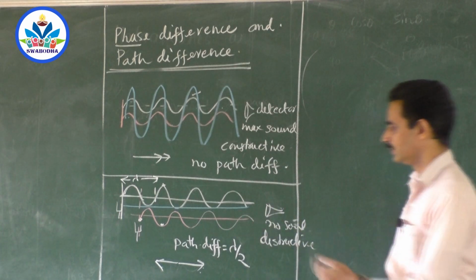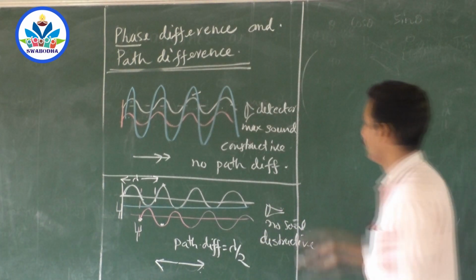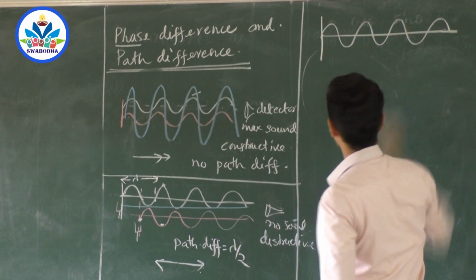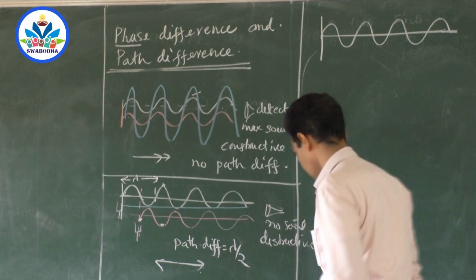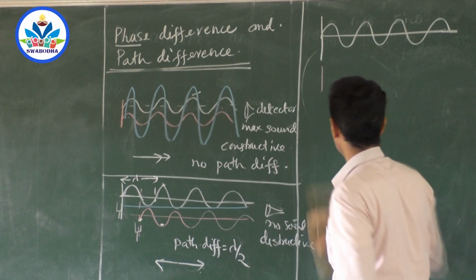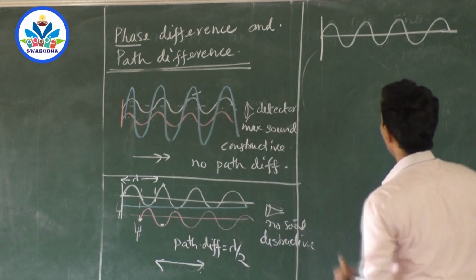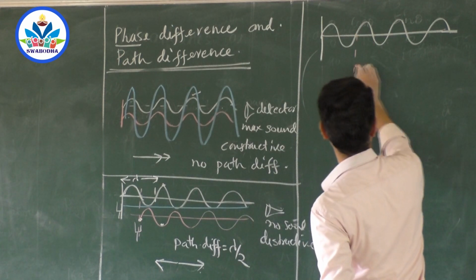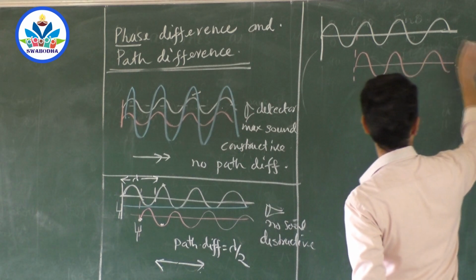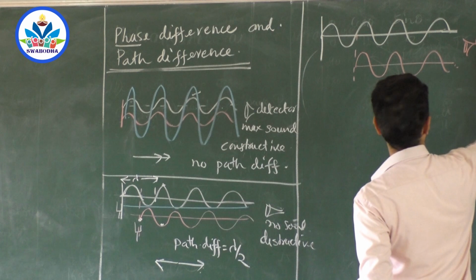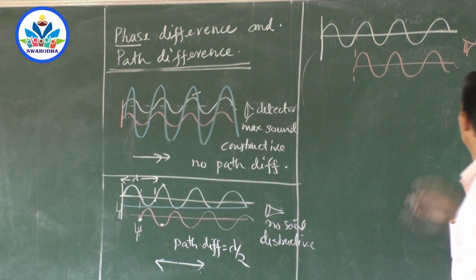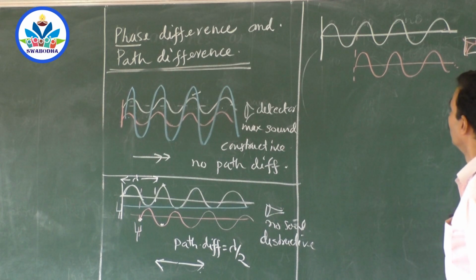Okay, now I will take the pink wave, still forward. What will happen? This is the one wave, maybe sound, maybe water ripple, whatever it is. This is another wave. Say I am holding a tuning fork here. This tuning fork is held a little later, not by lambda by 2, 1 lambda later. I will keep this tuning fork here. What happens now? Again I get crest falling on crest, and here is the detector. It is some electronic device which receives sound and says whether it is maximum or minimum. Some detector.